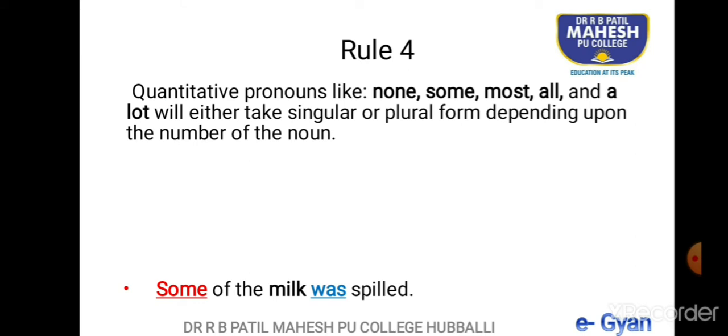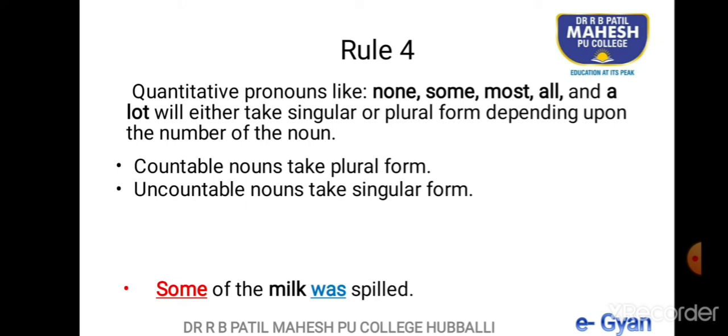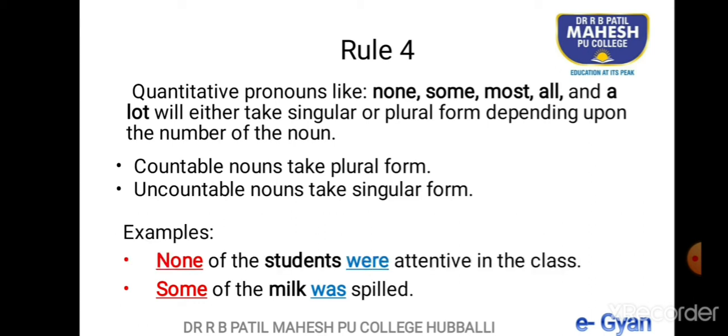Quantitative pronouns like none, some, most, all, and a lot will either take singular form or plural form depending upon the number of the noun. If the noun is countable, then it will be plural. If the noun is uncountable, then it is singular form. Examples here. None of the students were attentive in the class. Students is a countable noun, so it will be "were".